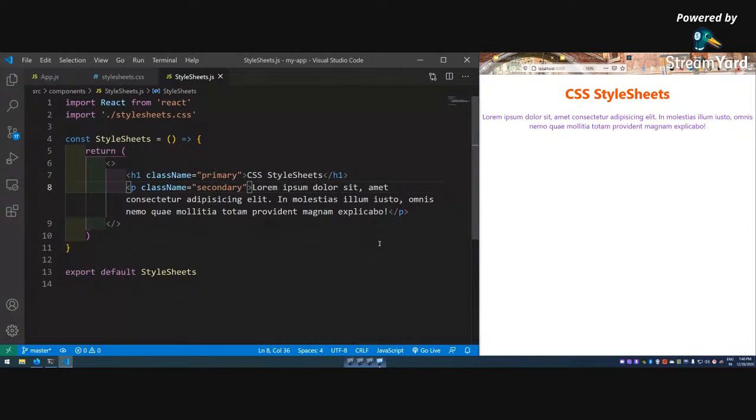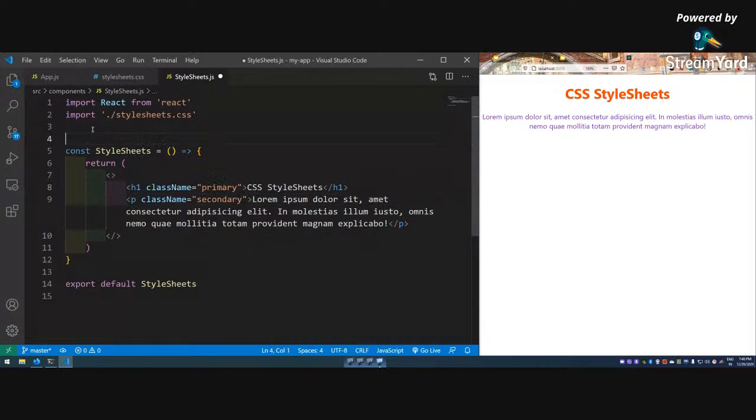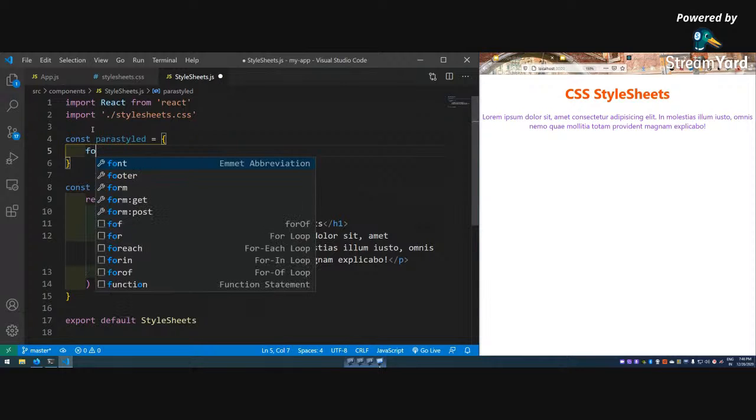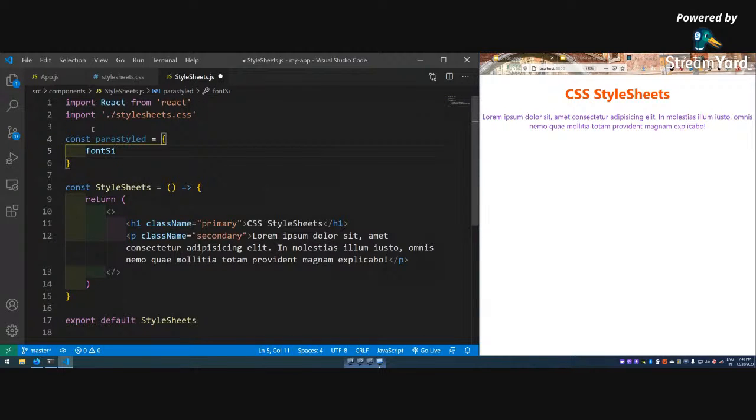The second way is inline styling, which we'll see now. Let's come here, and the inline styling is done in the component file only. So const paraStyle. So we are having a variable. The thing with inline styling is that it is not the normal CSS case, it is camel case. So fontSize like this, and 20px should be inside a string. This is also very important. This is inside a string.